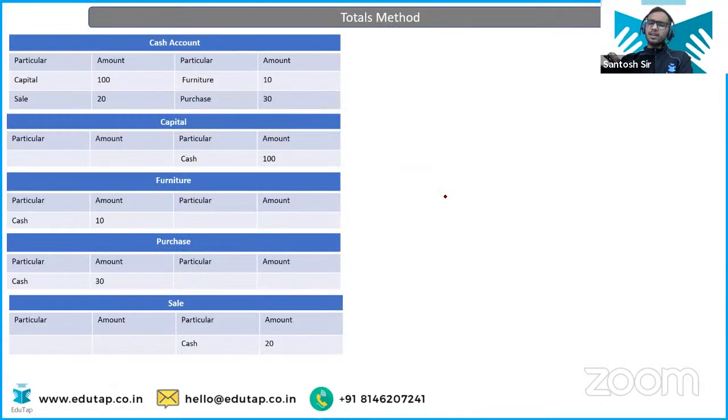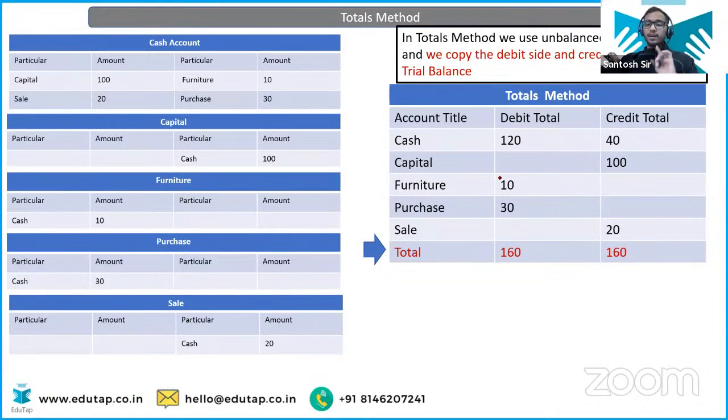Look at the example directly. In the balances method, you used to write just the balance of either debit or credit, remember? But in the totals method, you write the total of all the debits, the debit total of 120 on the debit side, and you write the total of the credit side on the credit side, that is 40.